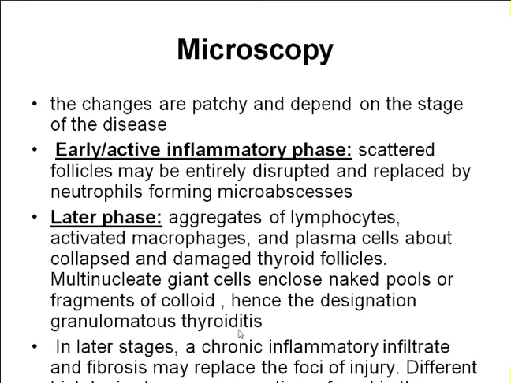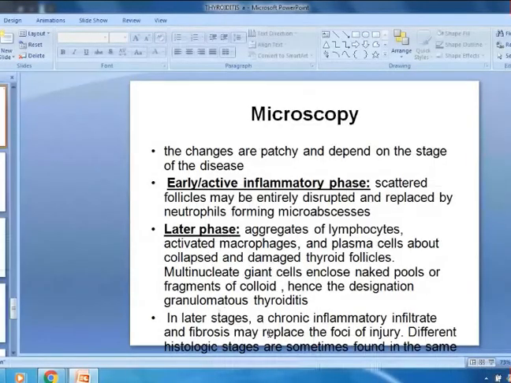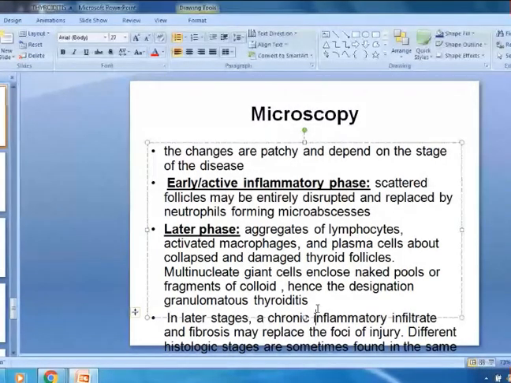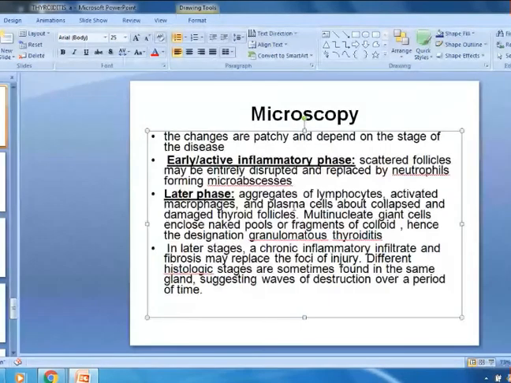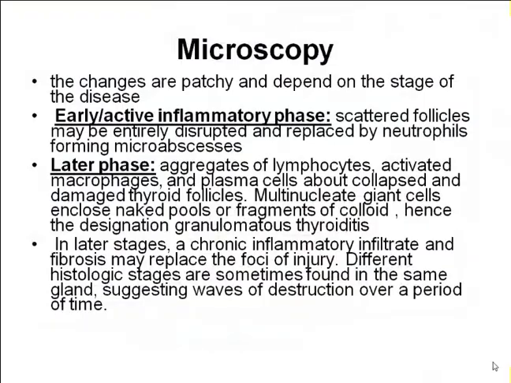In the most later part of the inflammation, there will be more lymphocytic infiltration and more fibrosis, so you can see more of this fibrosis along with the lymphocytic infiltration.